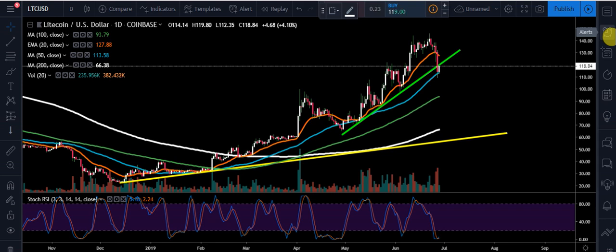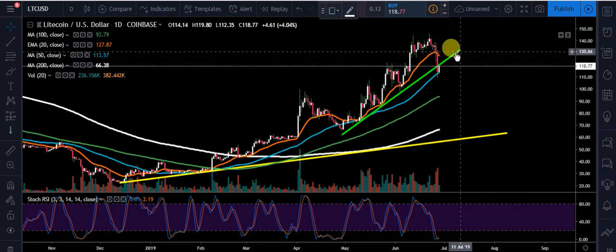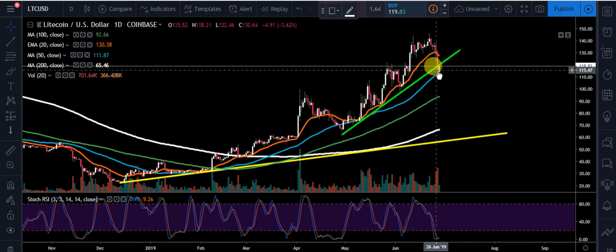I want to bring you all an update on Litecoin. Right now we're at 118.84. We're up 4.1%. And what we're going to go over is basically the quick update that we did last night and some of the things that we were looking at here, guys, because we're finding some support off this 50 moving average, and we're also back testing this trend line that we closed down through yesterday.